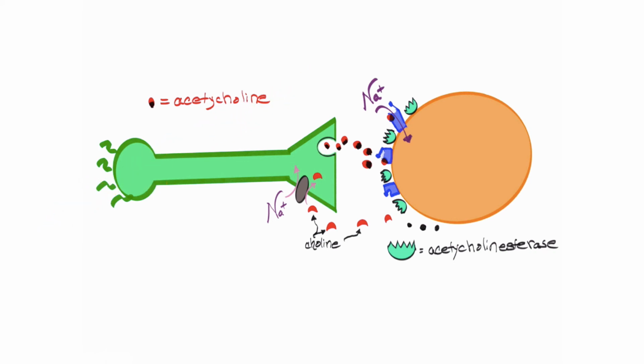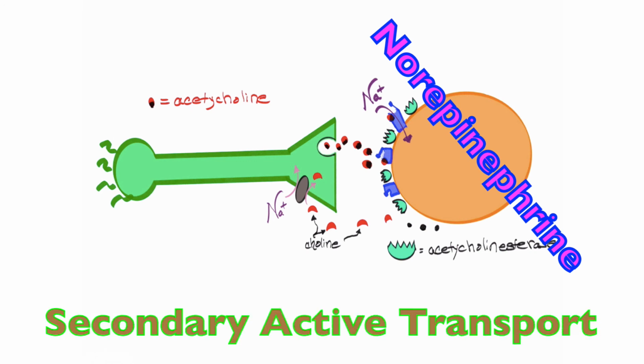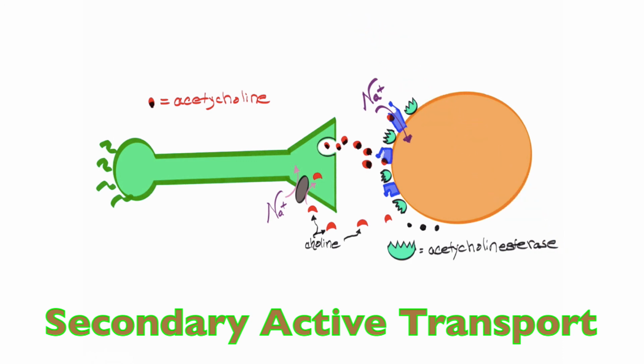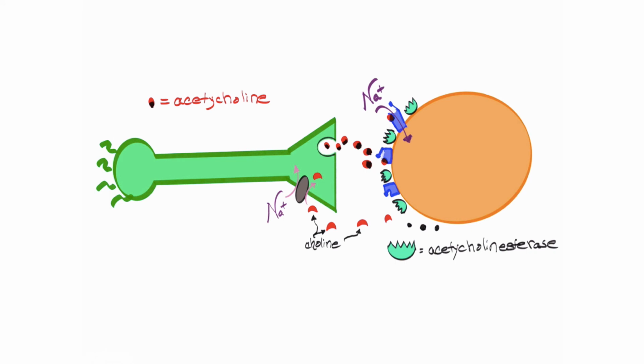Norepinephrine is similar, except norepinephrine is reuptaken back into the neuron that released it entirely as a whole. That is to say, norepinephrine is just reuptaken by secondary active transport similar to the choline via a sodium cotransporter. The difference here is that acetylcholine is broken down into choline and acetyl coenzyme A. Norepinephrine is not broken down. It's just pumped directly back into the neuron that released it. Okay, that's termination of neurotransmitters.